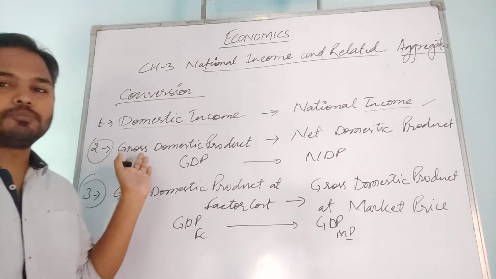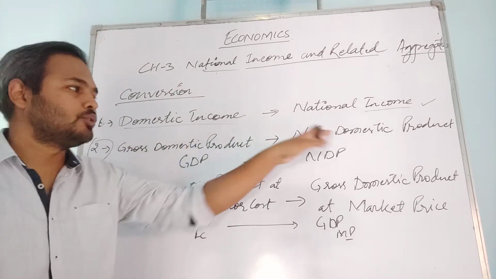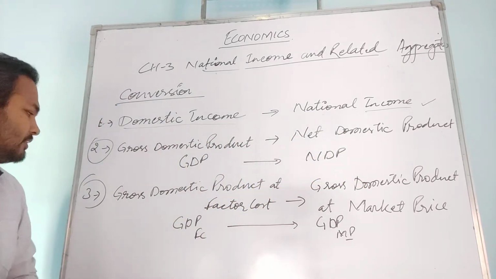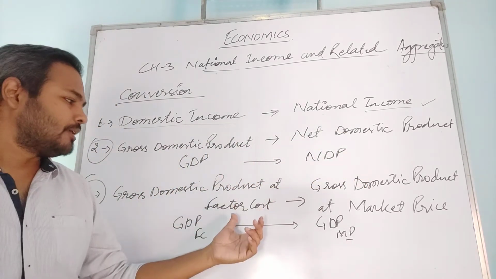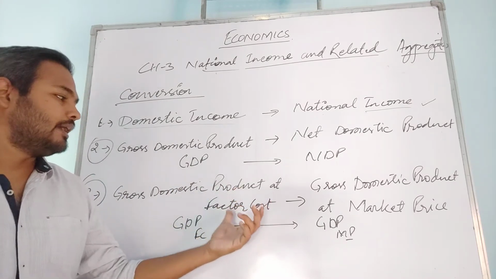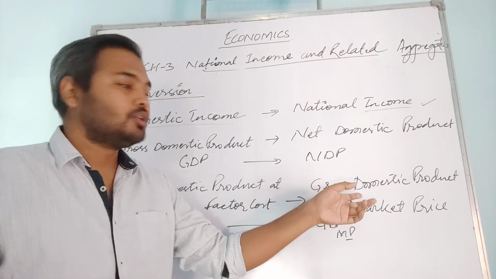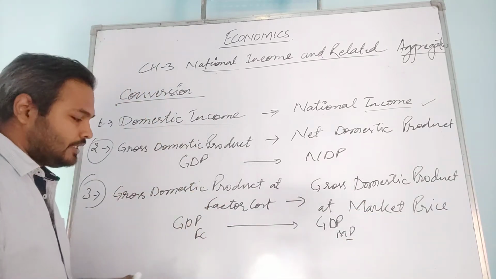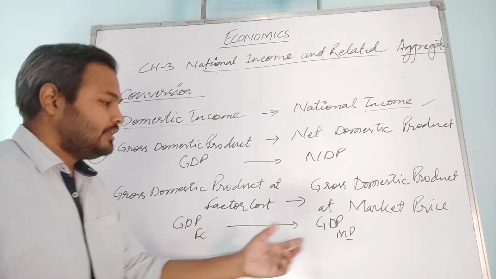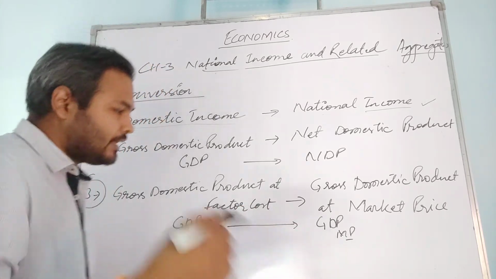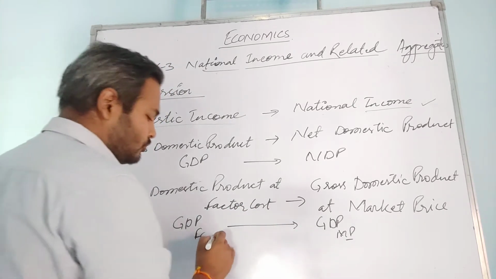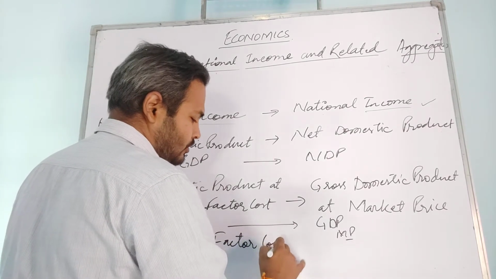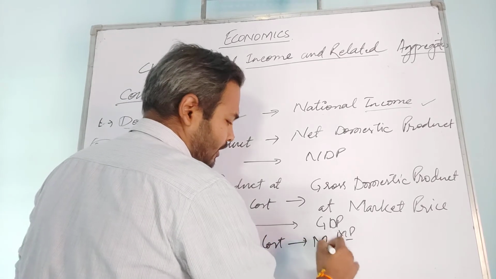Second one is gross domestic product to net domestic product, that is GDP to NDP, and the next one is GDP at factor cost to GDP at market price, or GDP FC to GDP MP, or we can say factor cost to market price.